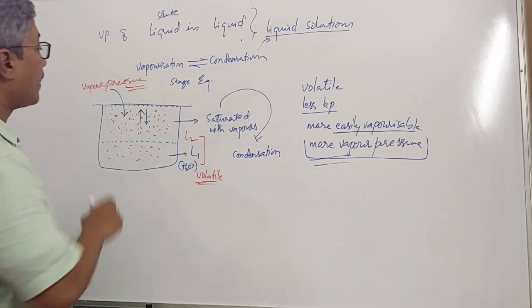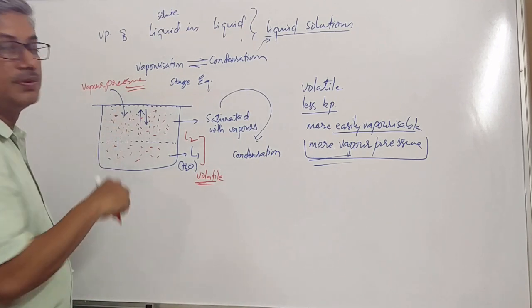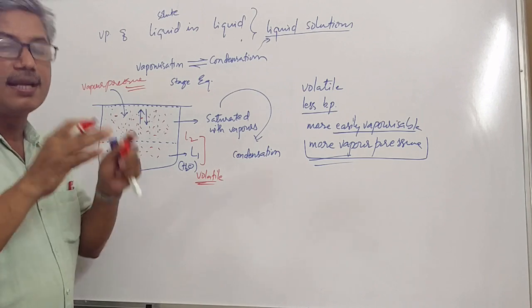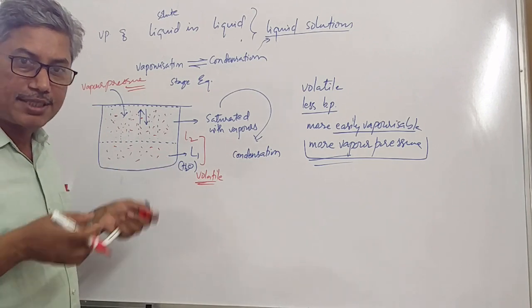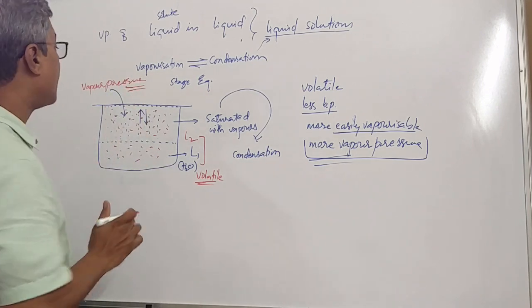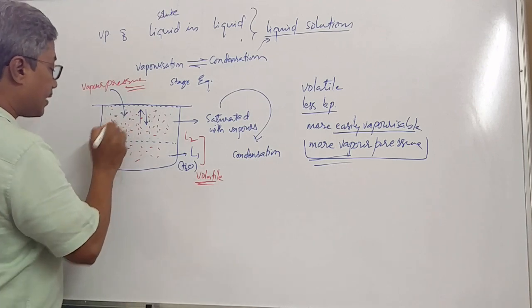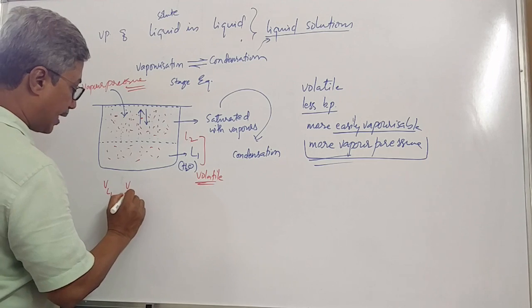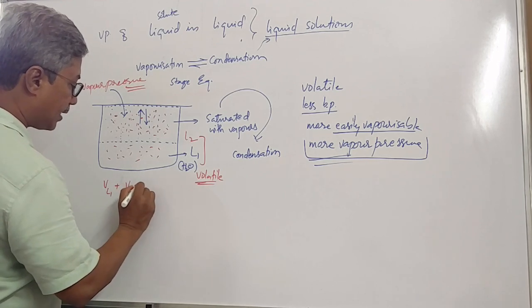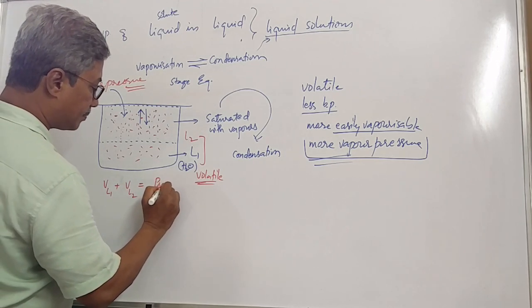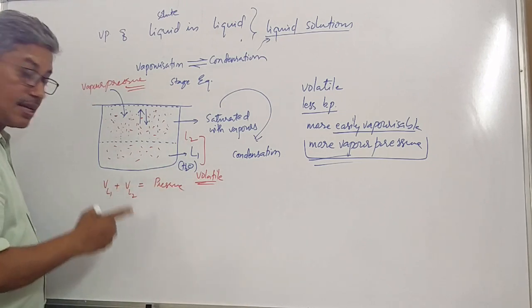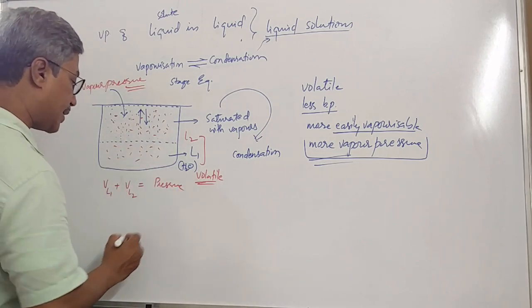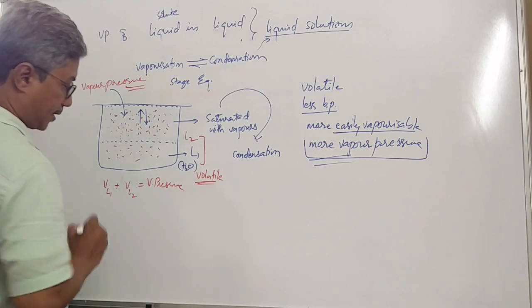Then the mixture of these two will attain a saturation stage, and once saturation stage is reached, condensation occurs. Then it means that here vapors of liquid 1 and vapors of liquid 2, both put together, are exerting pressure. Clear? And this pressure at the saturation stage is called vapor pressure.